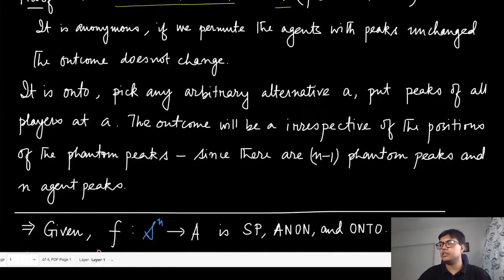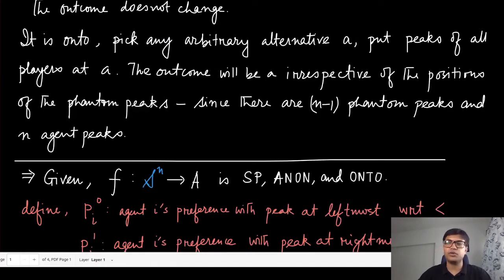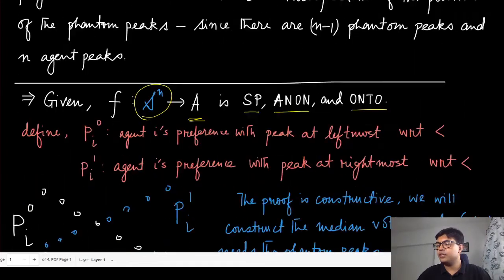The forward direction is what we are going to discuss in detail, because this is presumably the much harder direction. So what are we supposed to prove here? We are given a social choice function which is a mapping from this restricted domain, the single peaked domain, to the set of alternatives, and this social choice function is already known to be strategy proof, anonymous, and onto. Now, a few things that we will be using throughout this proof. So let me tell you the broader picture. What do we really need to do in this case?